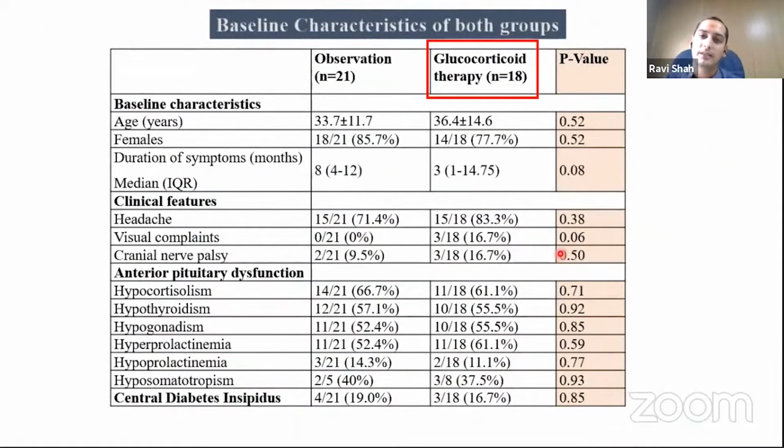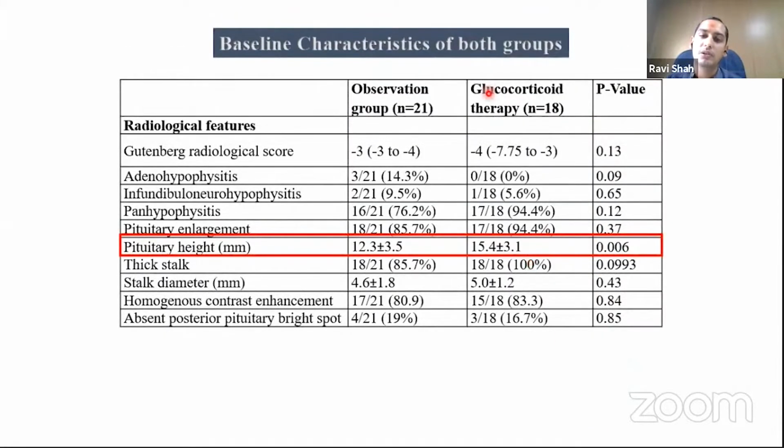This experience has now extended to 18 patients, and fortunately we have a control arm in the form of observation for the previous patients. Fortunately, the baseline parameters of both groups matched, and radiologically both groups also matched except for a higher pituitary height in the glucocorticoid arm, which suggests that over the years we have graduated to earlier suspicion and diagnosis of these cases in the phase of acute inflammation.